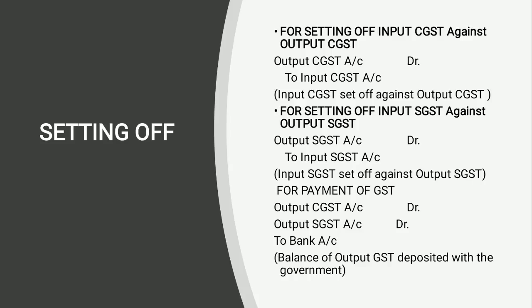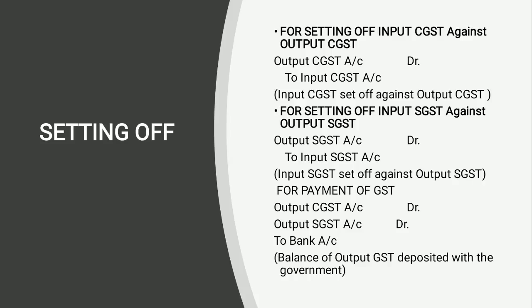You may do collective entries or you may do it at the last. But second is output SGST to input SGST first. If output SGST is more, then the rest of the part, after covering the input, is to be paid to the government as tax, to bank.